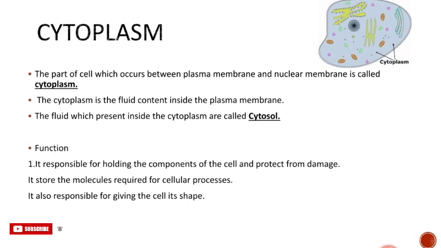For example, viruses do not have a cell membrane and do not show the characteristics of life until they enter a living body and use its cells for multiplication. So the cytoplasm is very important. So this is all about the cells. Now in the next video we will see the cell organelles.